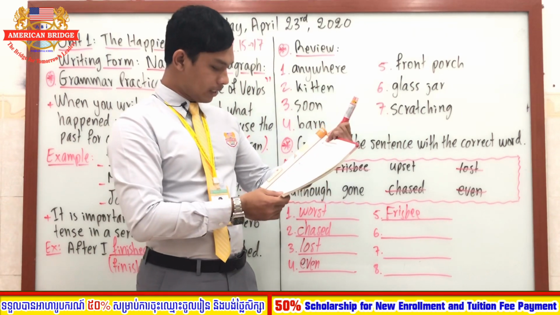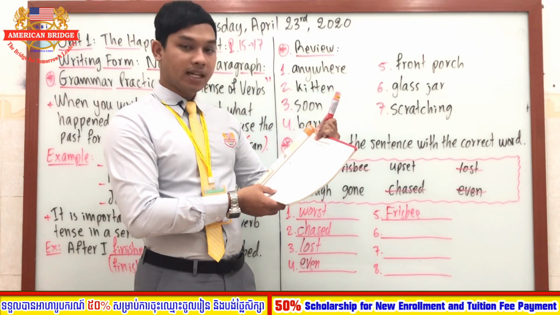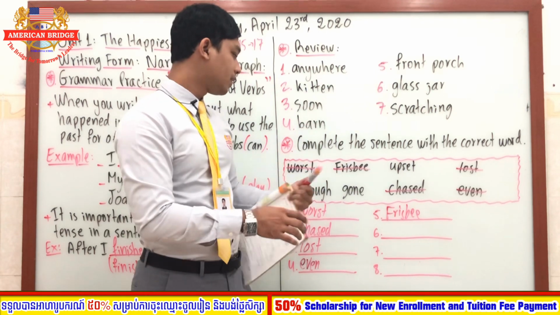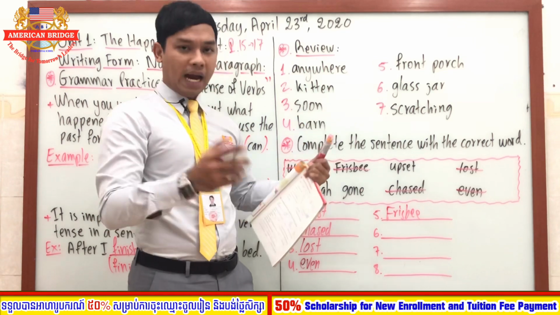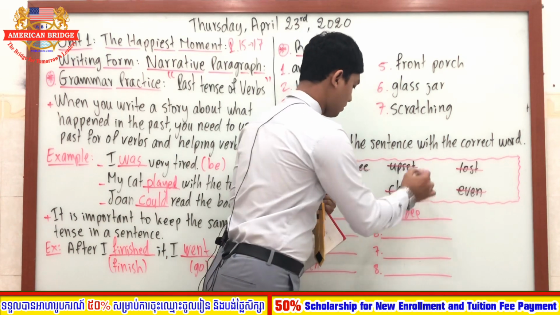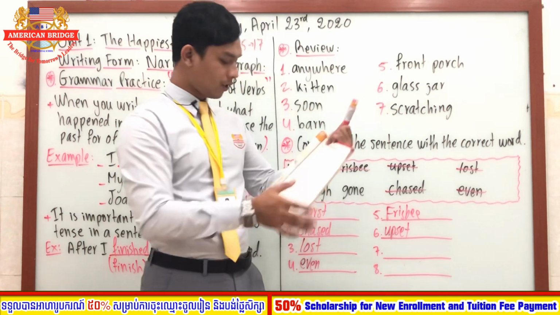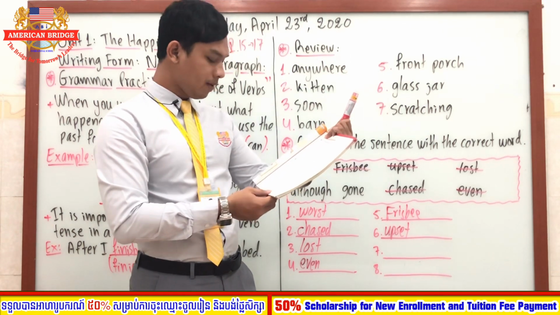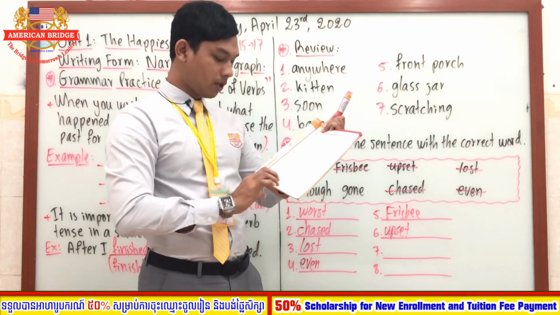And next is number 6. Number 6, we say I was very sad and what? I was very sad and gone? No, I was very sad and upset. Good. So cross upset here. Good job. And number 7, we say I was angry at first.